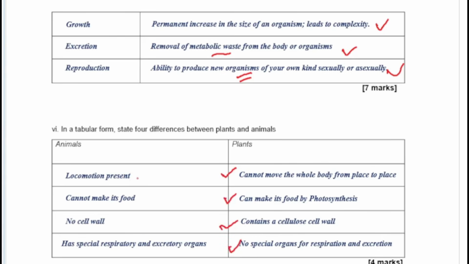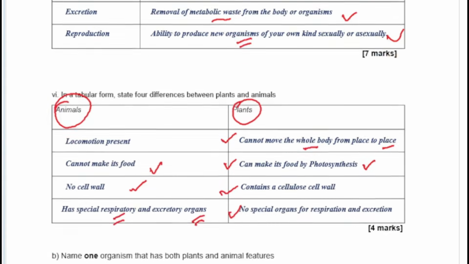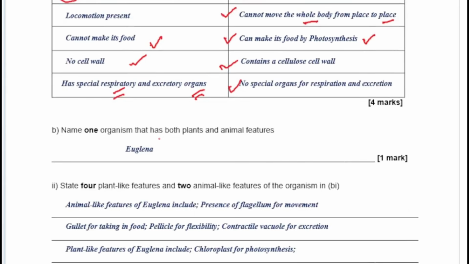So here we said locomotion is present here, and then here they cannot move their whole body, they only move parts of their body. That's for plants now, and this is animals. And then animals obviously cannot make their food, but plants can make their food by photosynthesis. Animals do not have a cell wall, but plants contain a cellulose cell wall. And then basically animals have respiratory and excretory organs, but plants don't have specific ones. Take note of that.